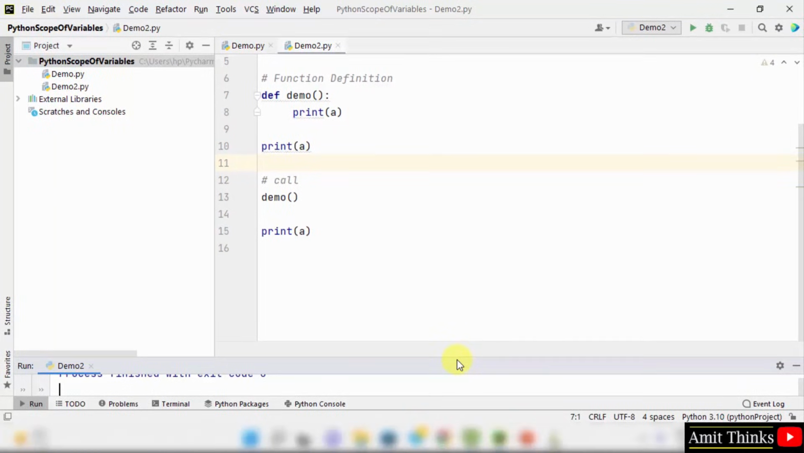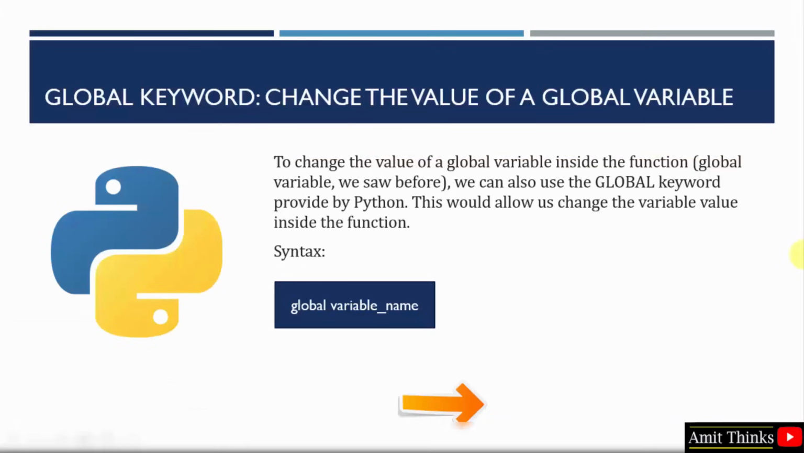Now guys, let us see how we can change the value of a global variable. We saw that we declared a variable and accessed it anywhere because it was a global variable, but we can also change the value of a global variable using the global keyword. The following is the syntax. You just need to write the global keyword, then the name of the variable you want to change the value of. That's it.